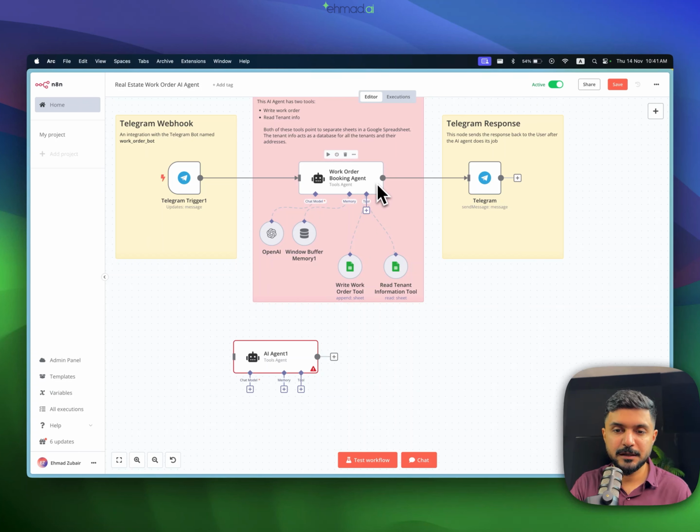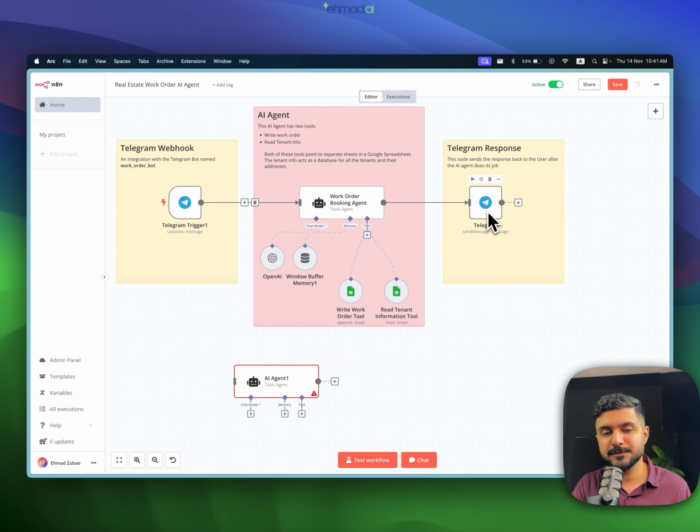And finally, once all of this is done, it does its thing, books a work order, or fetches the information, or just talks to the user, and it gives us an output which we'll send to the end user. This is what completes our loop. A message comes in from here, the AI agent does its thing, and finally it gives the user a response. Okay, so now let's dive deeper into these.